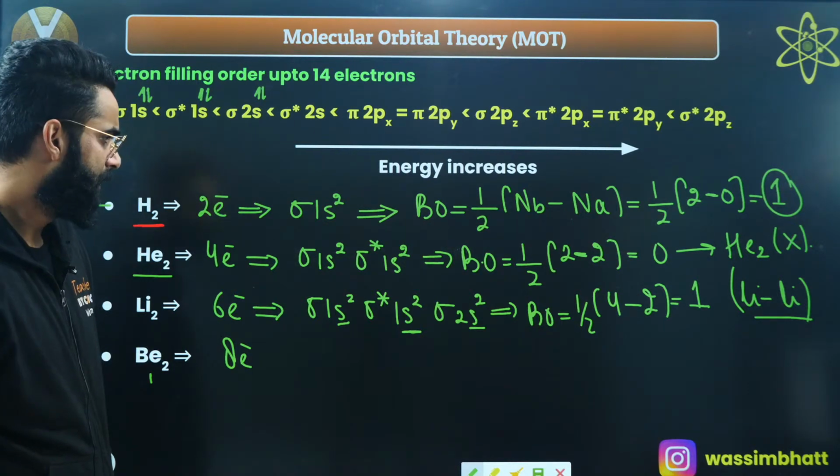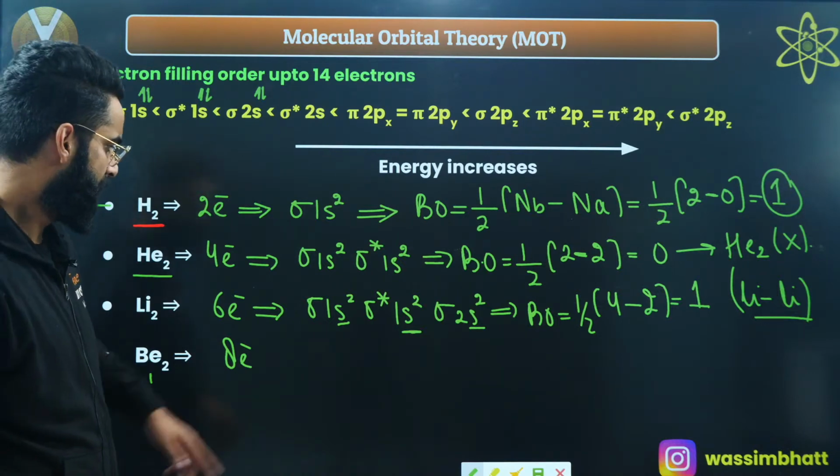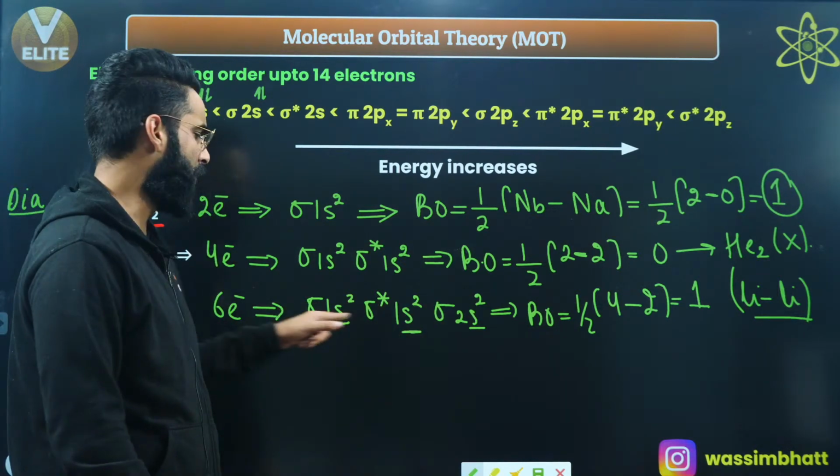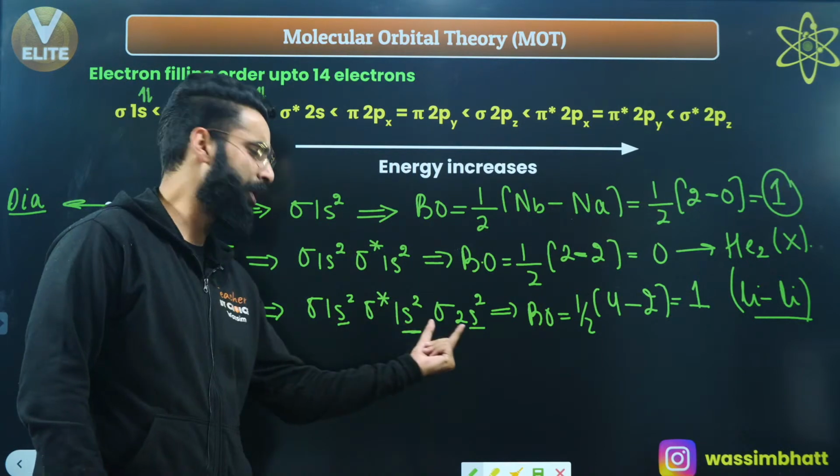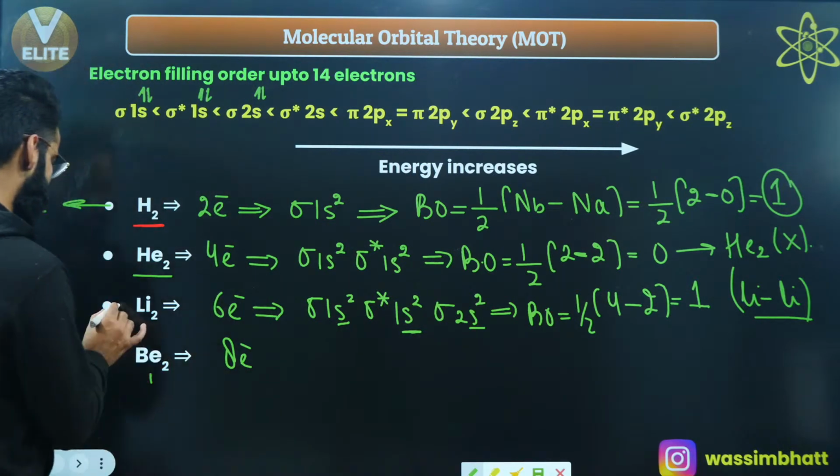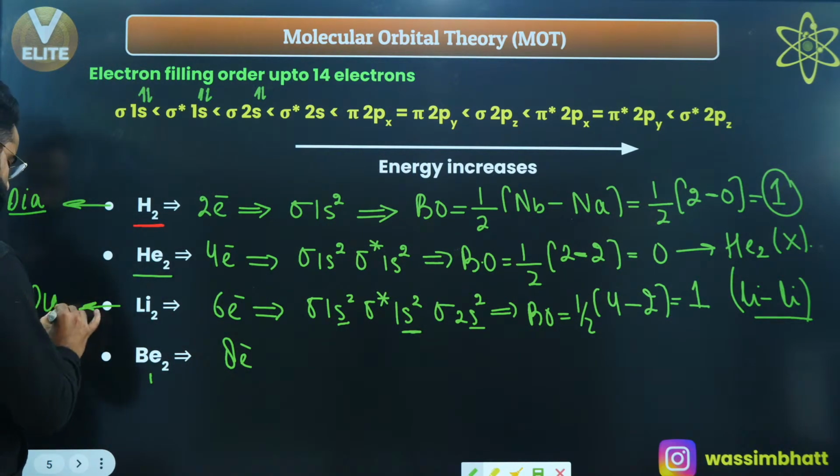Now, people, do you see any unpaired electron here? No, you're not seeing any unpaired electron here. Every molecular orbital is completely filled. So it's supposed to be diamagnetic. It's again diamagnetic, right? Okay.